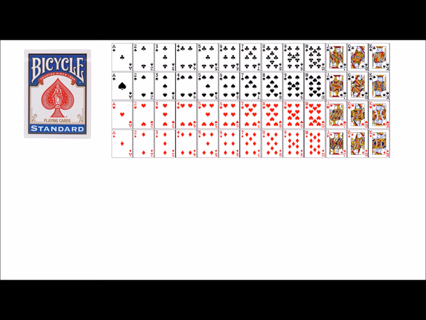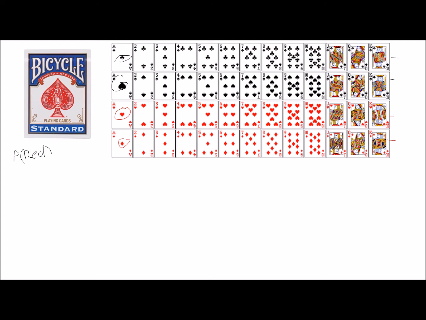Now, you'll notice that we have 2 full suits of red. These are the hearts over here. See the heart? You have diamonds, and they're red. And within each suit, you have your ace, 2, 3, 4, 5, 6, 7, 8, 9, 10, jack, queen, and king. So you have 13 cards in each suit, 4 suits, 2 red and 2 black. Right, so we have our clubs and spades.